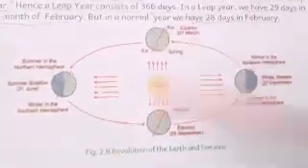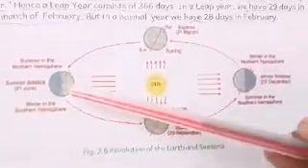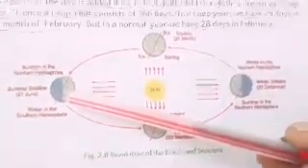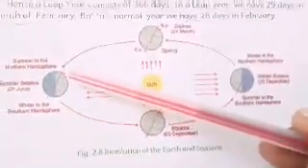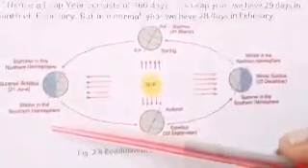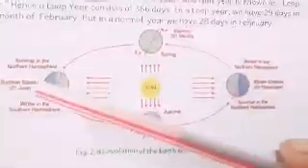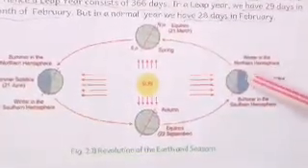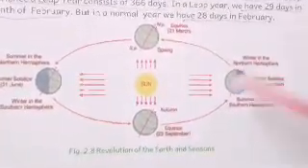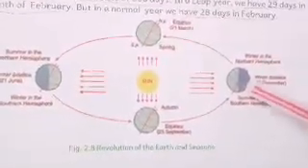So these positions are called this: this is called winter solstice, and this position is called summer solstice. Summer solstice means summer in the northern hemisphere and winter in the southern hemisphere. Usually we say it on the basis of the northern hemisphere only. So this is the summer solstice, this is the winter solstice. These are the positions of the earth in a revolution, and you see winter season, summer season, and in the middle other seasons also will occur.